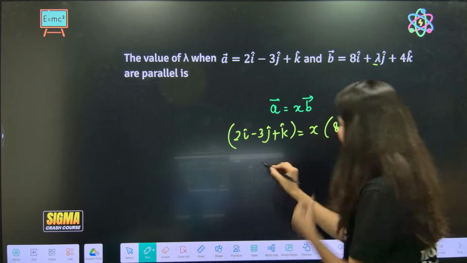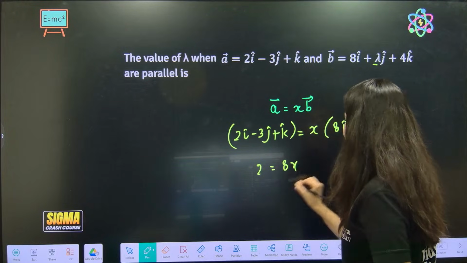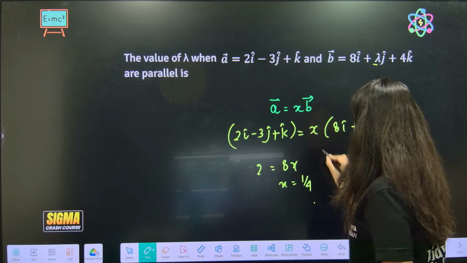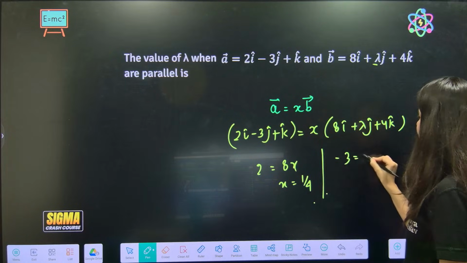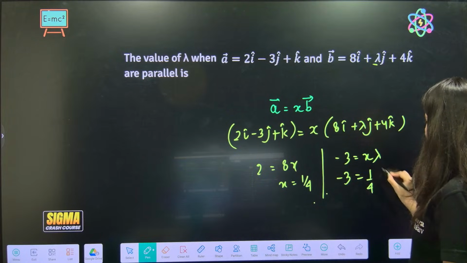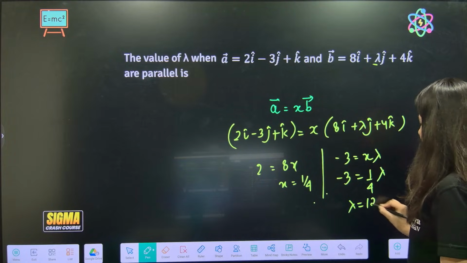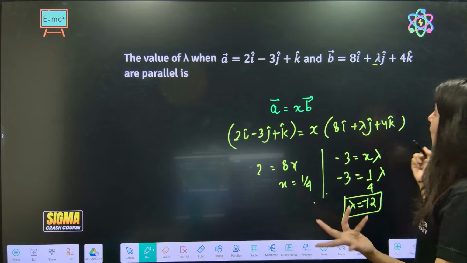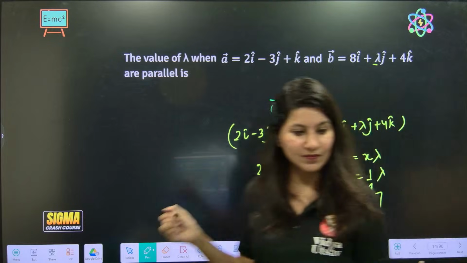Now compare. So 2 equals 8x, x is nothing but 1 by 4. Minus 3 equals x lambda, so minus 3 equals 1 by 4 lambda. So lambda is coming out as minus 12. And here you go. Done.